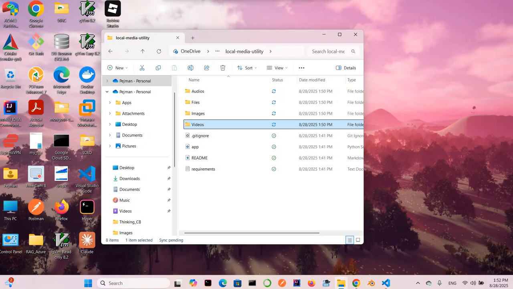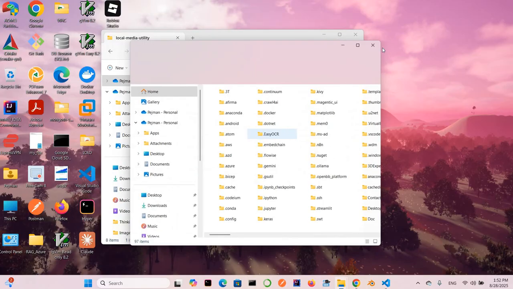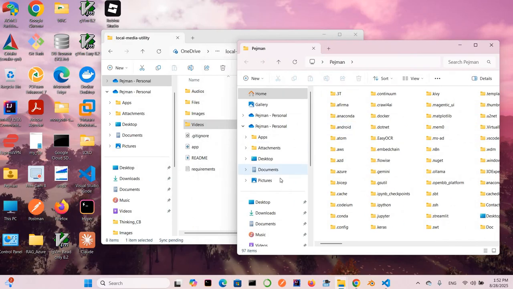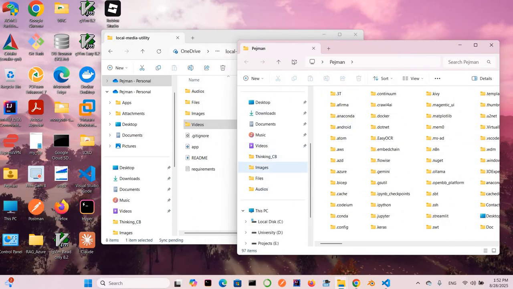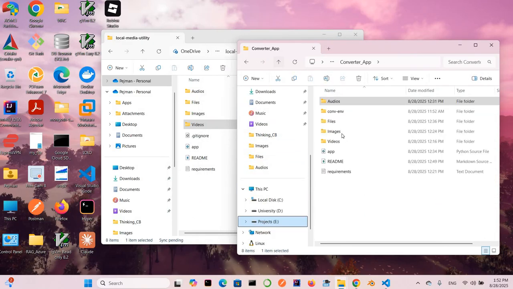I had some files on my computer. Let me use them and just save the time here.